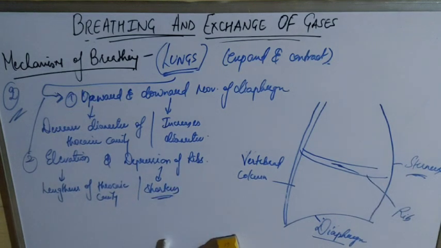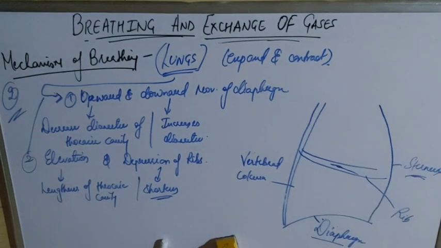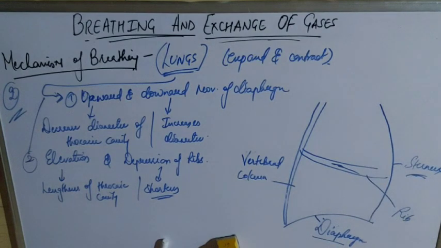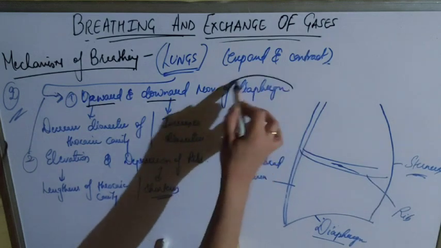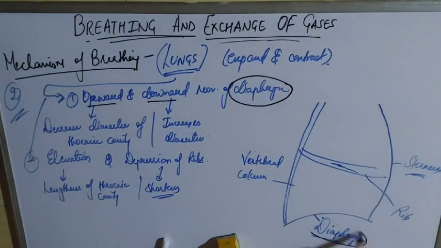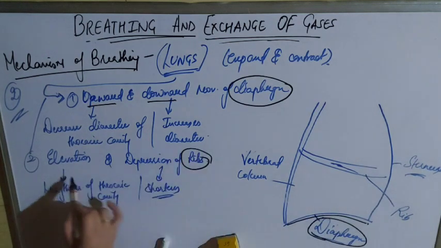So basically, two processes will help in the expansion or contraction of the lungs. First is the upward and downward movement of the diaphragm, the main and most important element. And second is the rib elevation and depression.